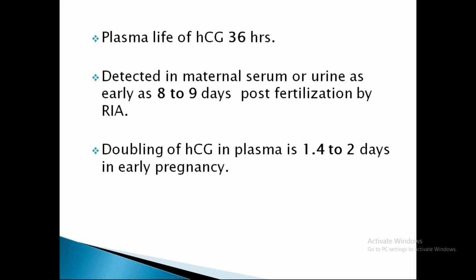So when it is growing, it is having a specific doubling time. Doubling time means if the HCG value is some X, it is going to get doubled for every 1.4 to 2 days. You just remember 48 hours or 2 days, where this value is actually necessary to diagnose a viable pregnancy and to differentiate an ectopic or abortion. So this doubling time we use for diagnosing a viable pregnancy and to differentiate an ectopic from a viable intrauterine gestation. So doubling time of HCG is 2 days in the early pregnancy.